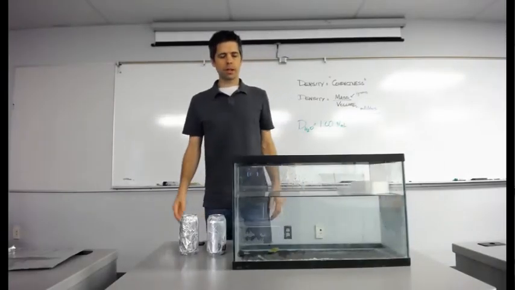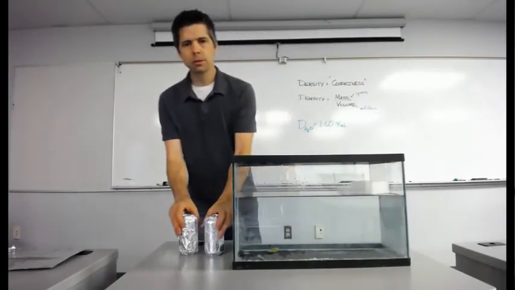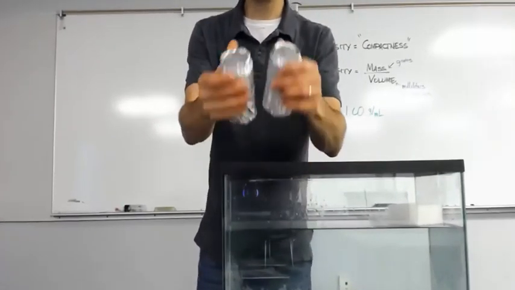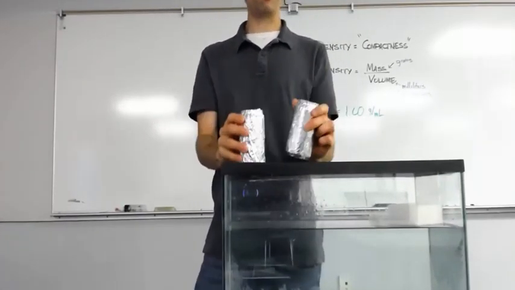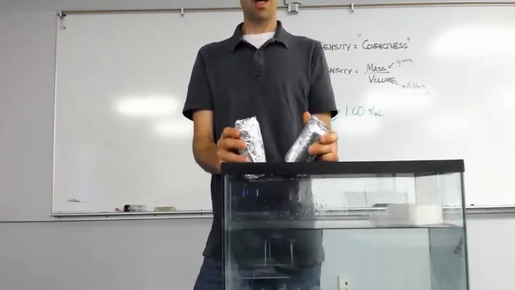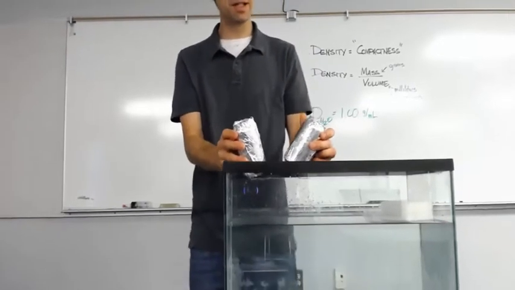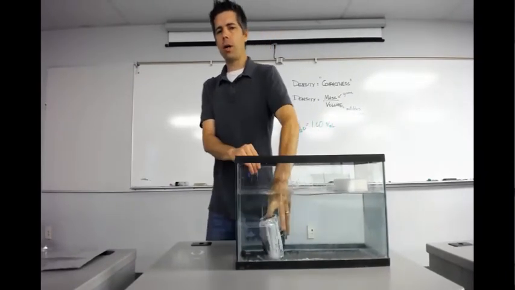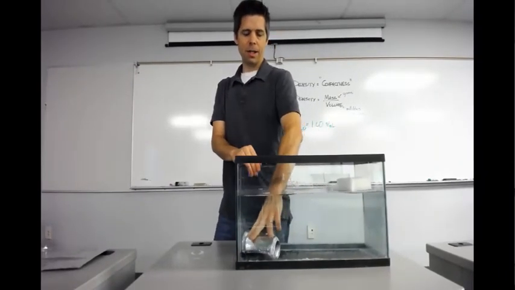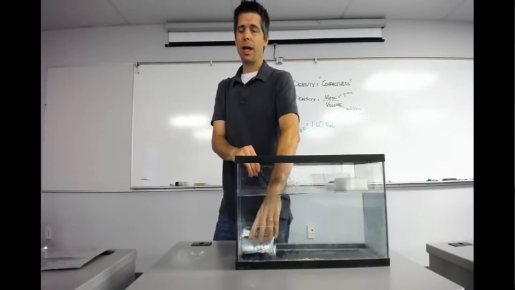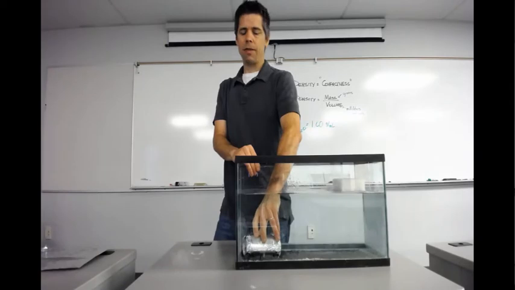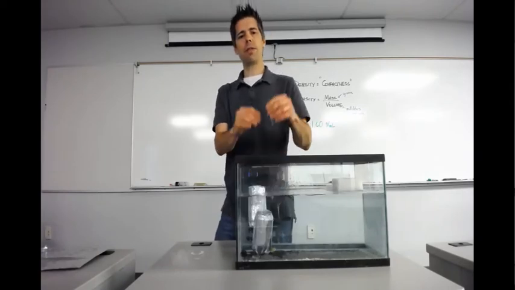So I have here a little experiment we're going to try. I have 2 cans of soda. Now these are unopened cans of soda. They're 12 fluid ounces, 355 milliliters. What happens if I test the density of these objects by placing them in water? I'm going to hold these underwater for a minute because I've wrapped them in foil and I want to make sure all those air bubbles that might be trapped get out. And then when I release them, I want you to watch how they behave.